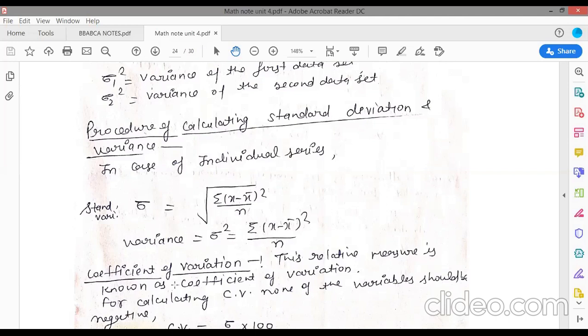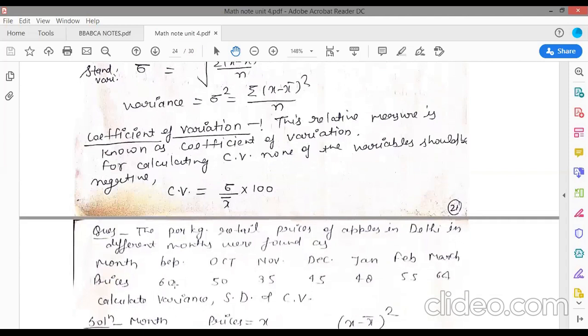Now next one is coefficient of variation. This relative measure is known as coefficient of variation, or CV, coefficient of variation. None of the variables should be negative, right? If one of the variables is negative, that means we cannot calculate our coefficient of variation. So the coefficient of variation formula is sigma upon x bar into 100.